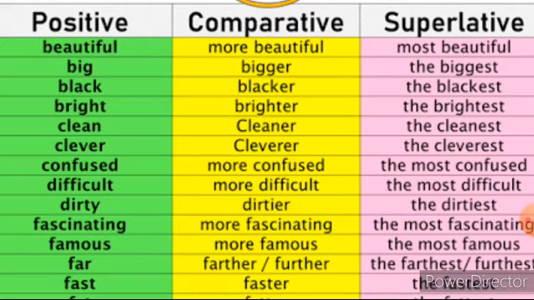If 2 syllables end with y or ly, look at this, dirty, we have to add ier to the comparative form and iest in the superlative form. And then 3 or more syllables means we have to add more to the comparative form and most to the superlative form. So this is the rule to change a word from positive to comparative and then comparative to superlative.